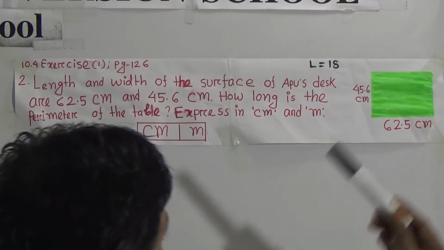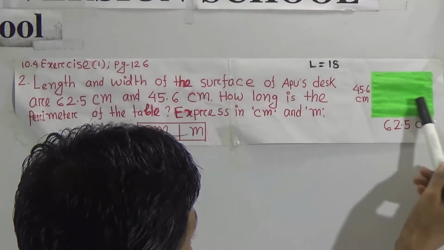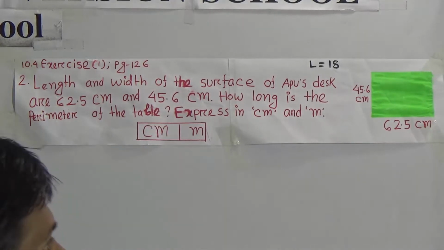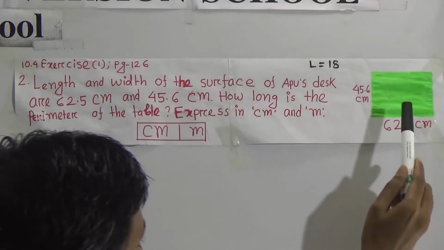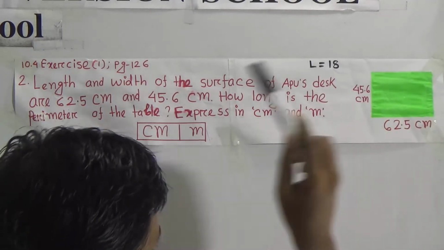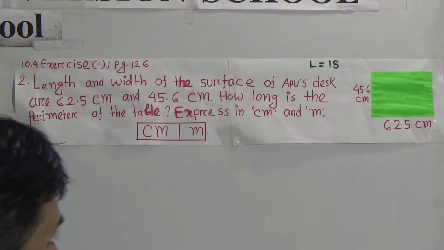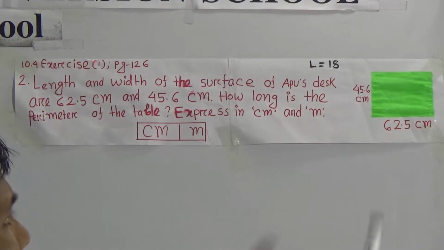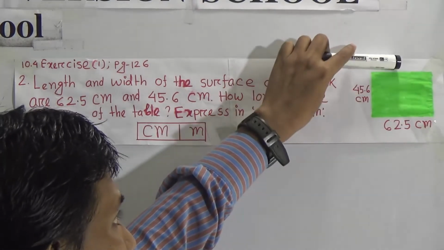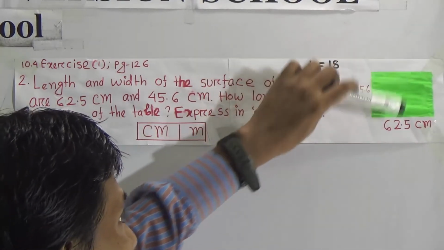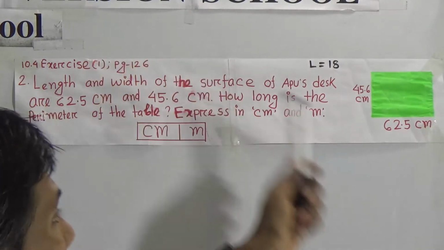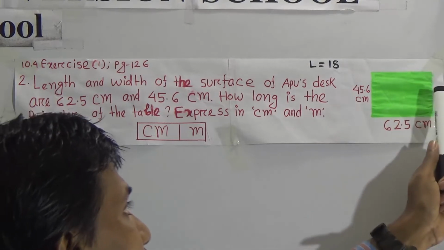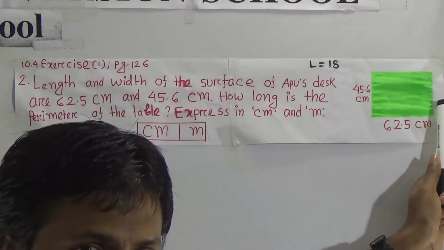Look, perimeter, that means the sum of all sides. You see, this is the rectangle. So perimeter equal to sum of the 4 sides. 1 side, 2 side, 3 side, 4 side. But this is the length and this is the length. For rectangle, these lengths are equal. 45.6 and this is also 45.6.